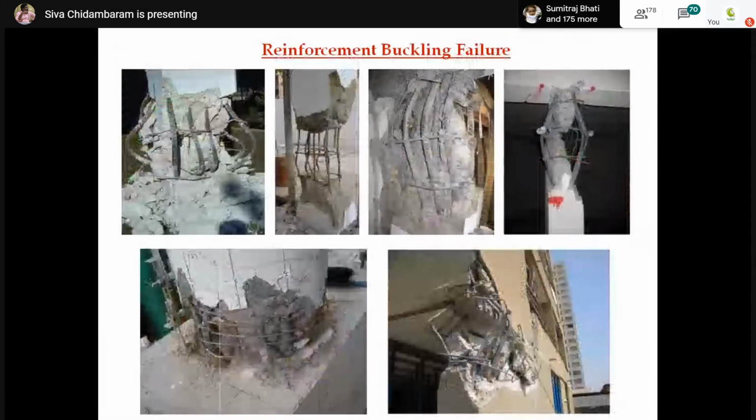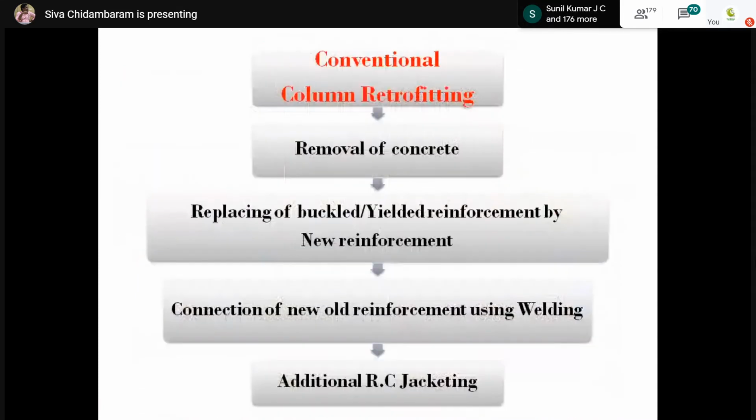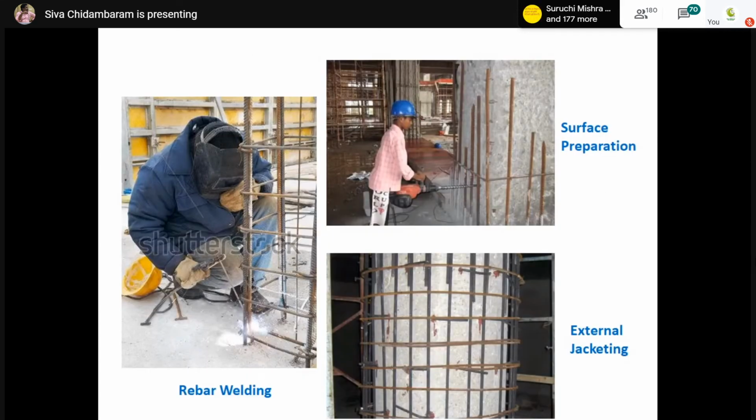So these are the various types of reinforcement buckling failure that have been observed. If I want to use any technology in retrofitting this kind of area, I have to remove the concrete, replace the buckled reinforcement with new one, and go for reinforcement welding and additional RCC jacketing. This is a conventional way of retrofitting a structure.